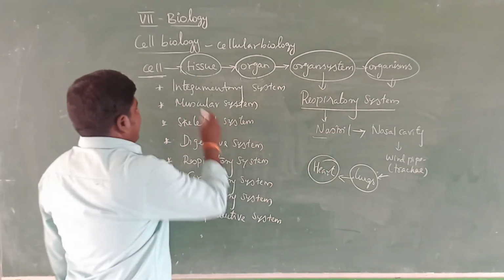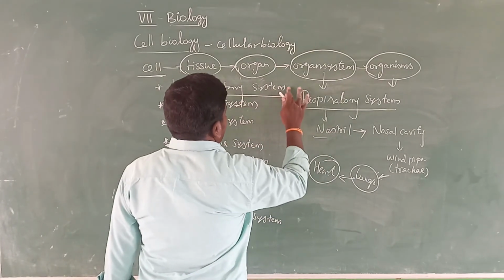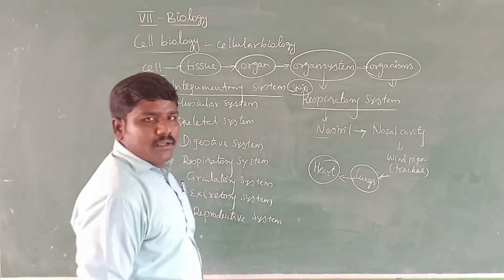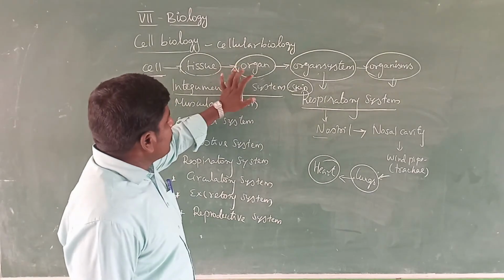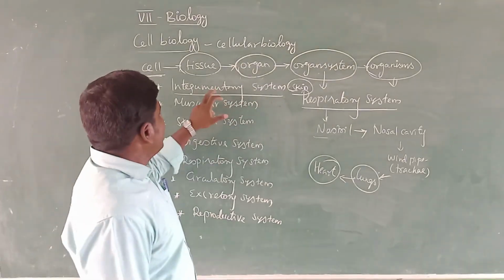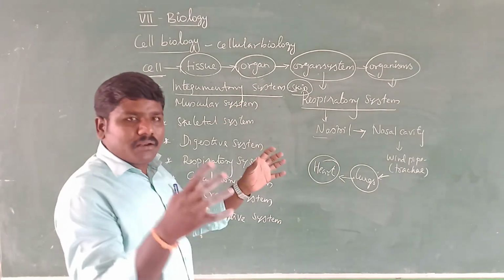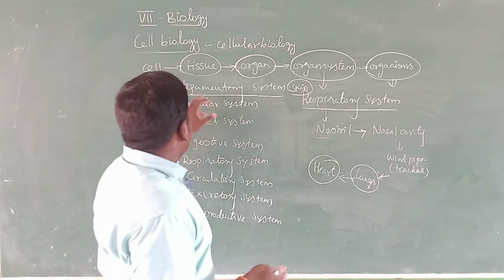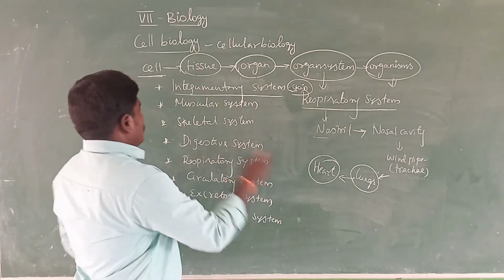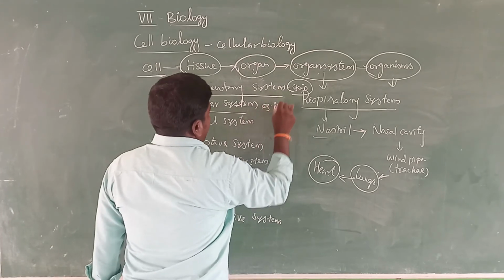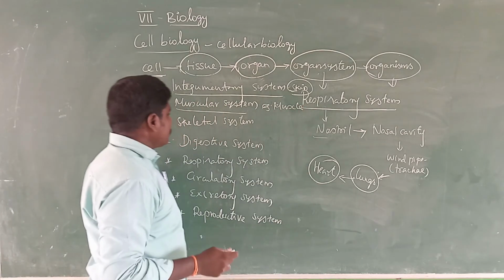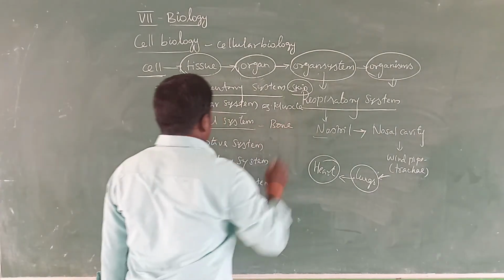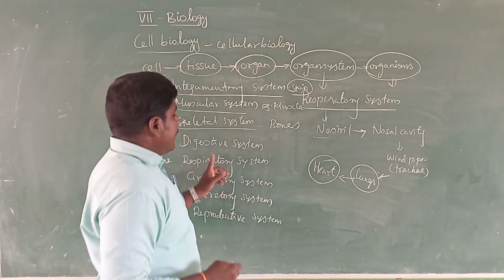Go on. The integumentary system, for example, skin. Skin is one type of organ. These organs are connected with many organs to form a system. System means many organs are involved. So the integumentary system, for example, skin. The muscular system, for example, muscle. And the skeletal system, for example, bones.